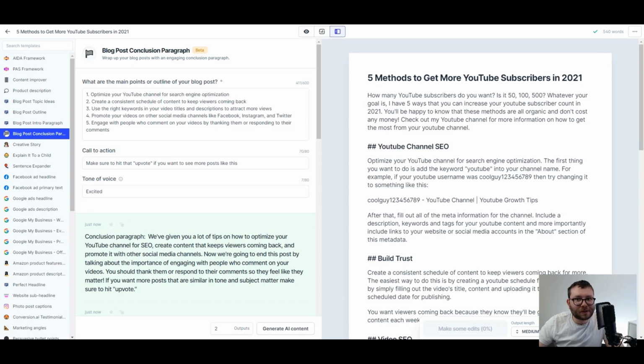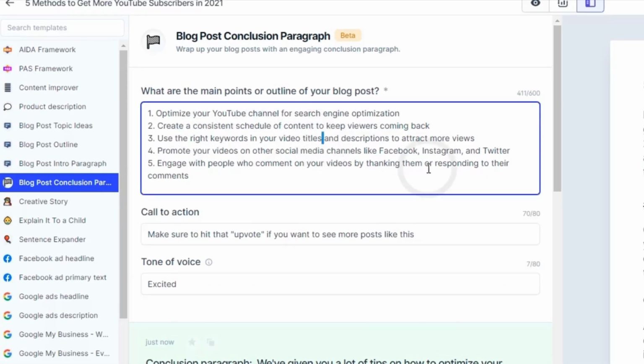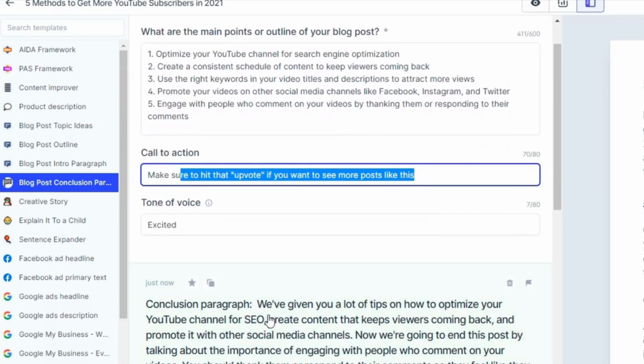Okay, my microphone cut out. I'm not sure where we're up to, but just in case, what I did, I went over to the blog post conclusion and I copied and pasted the outline in there. I've added a call to action, and as you can see, we've got the conclusion paragraph here.